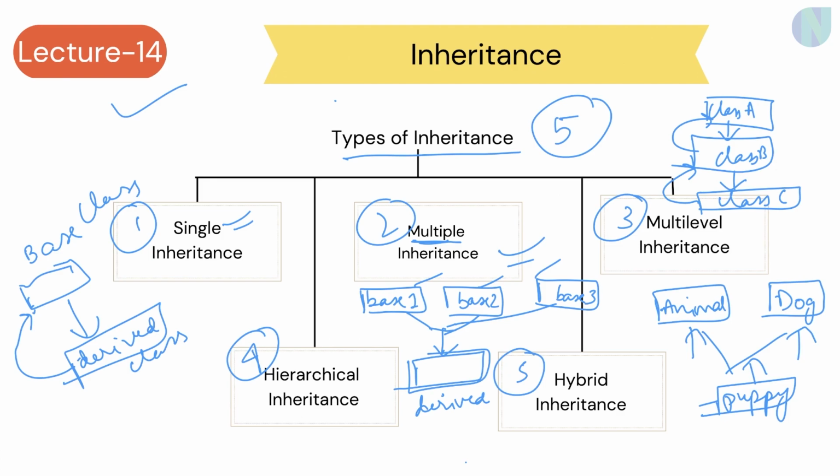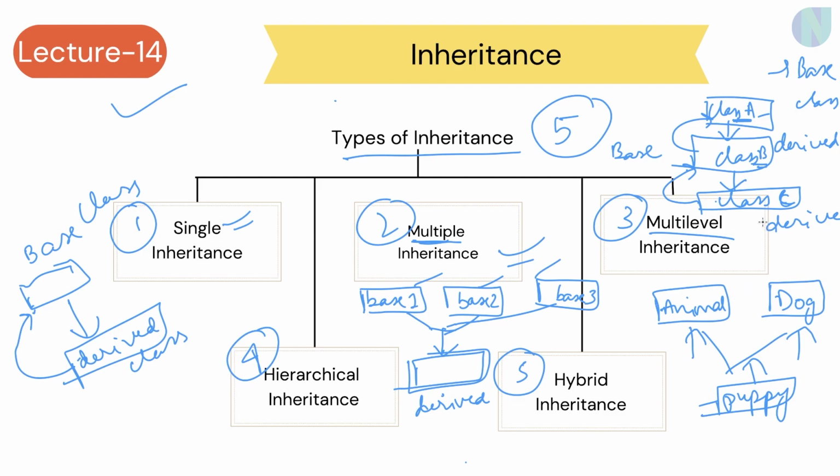So basically in multi-level inheritance, a class can be derived from another derived class. Now this is a derived class for class A. Class A is the base class. Class B is a derived class according to class A, but according to class C it is a base class. In a similar way class C is a derived class. So you can see a chain is being formed. Class B is deriving its properties from class A and class C is deriving its properties from class B. So basically a chain kind of thing is being formed. In multi-level, at every level there is an inheritance.